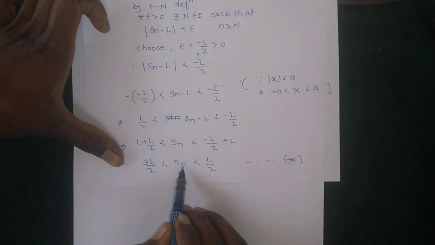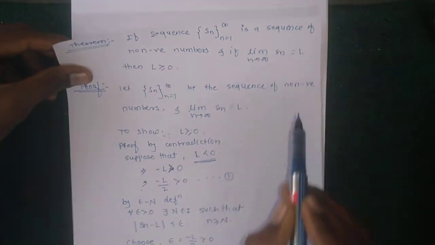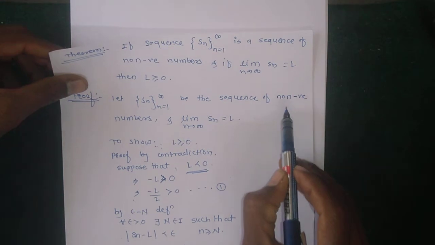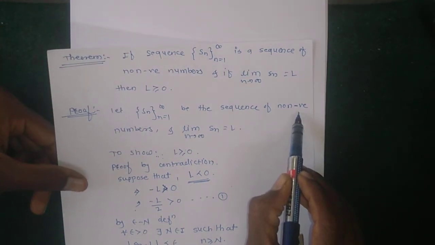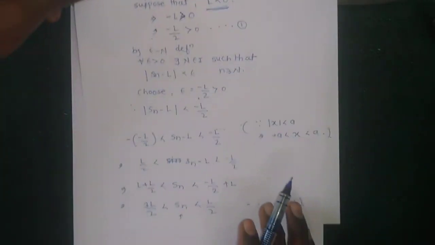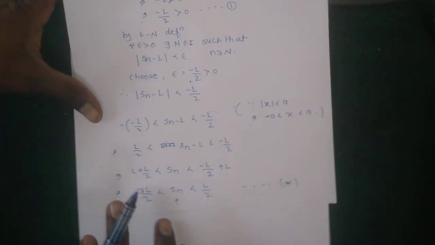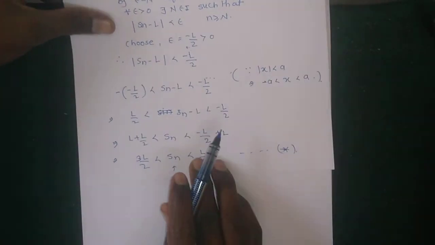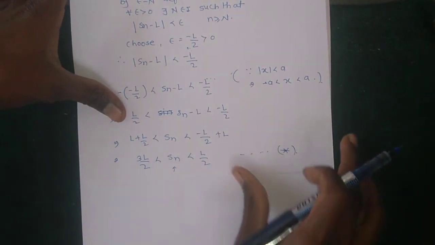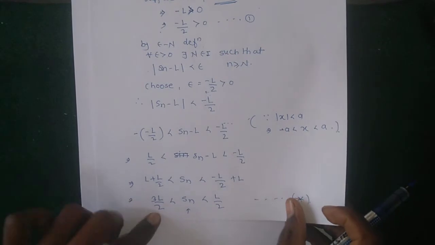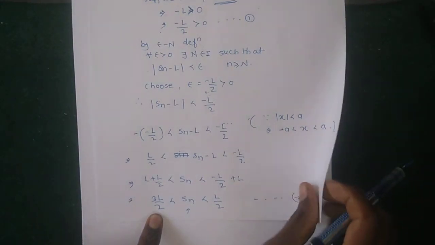This is a contradiction to Sn containing all non-negative numbers. Equation star shows that Sn contains negative numbers, and this is a contradiction.